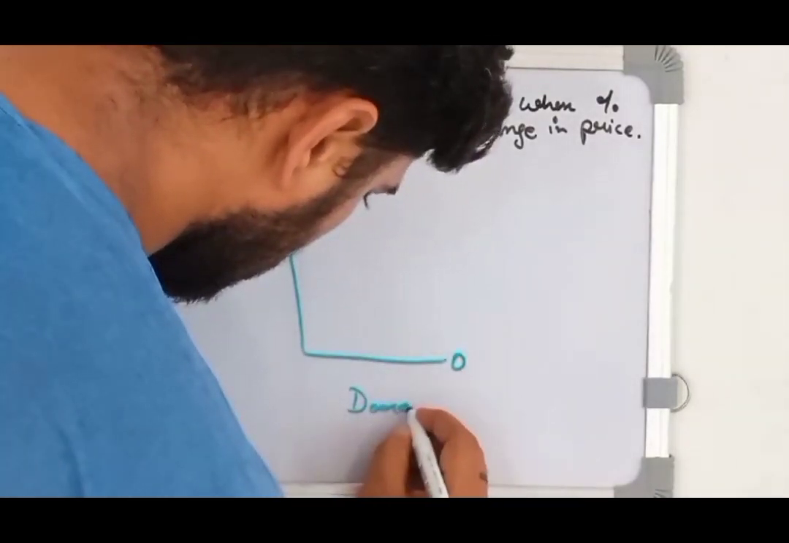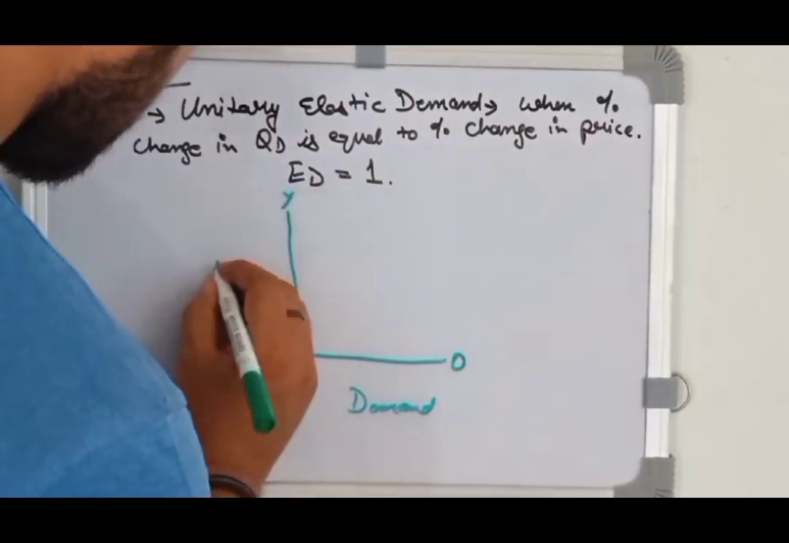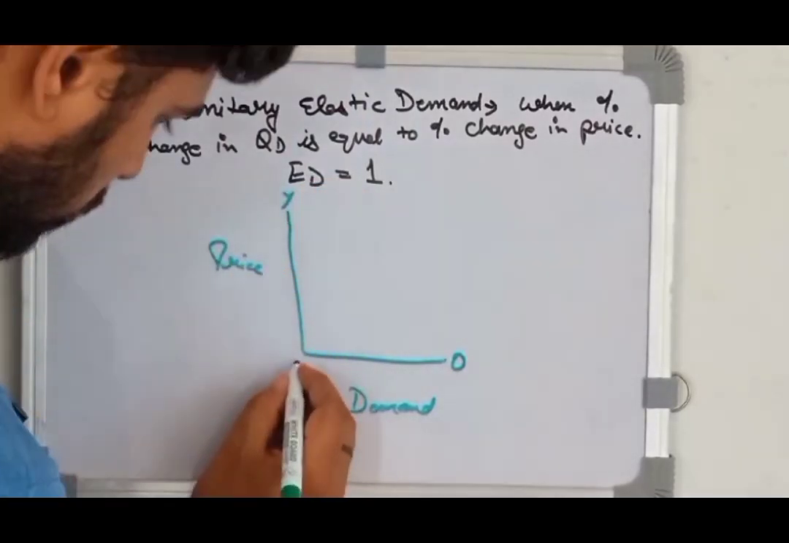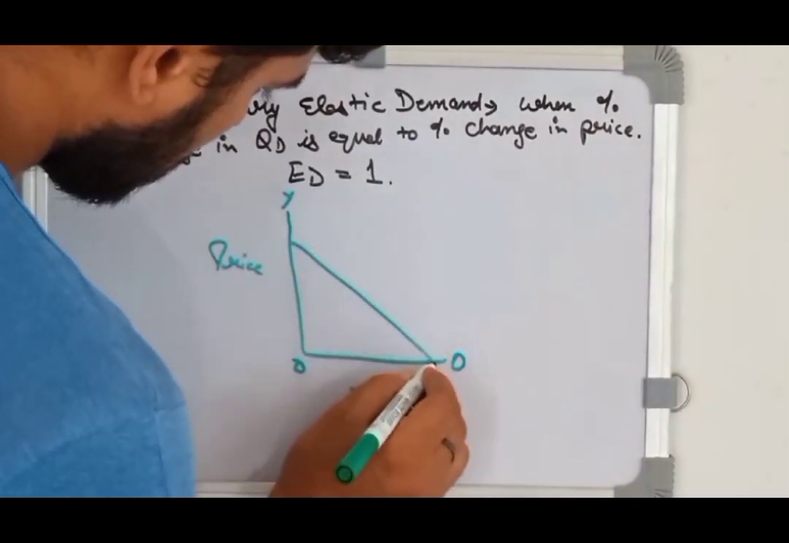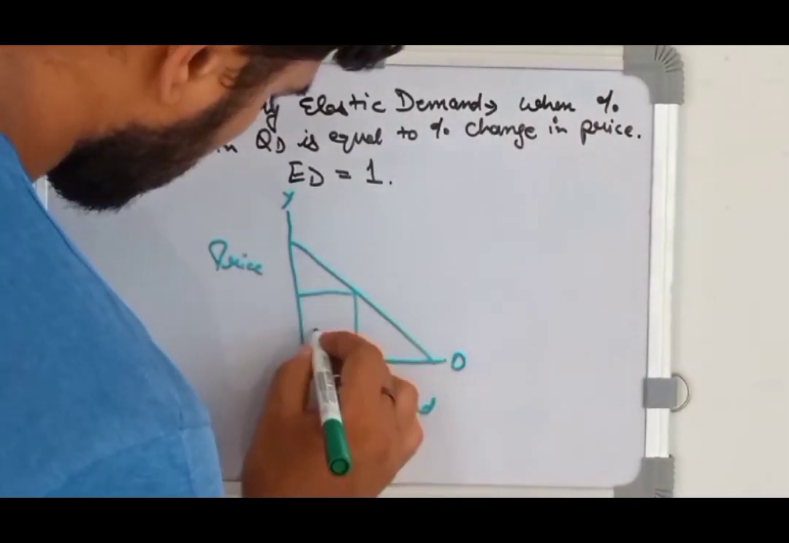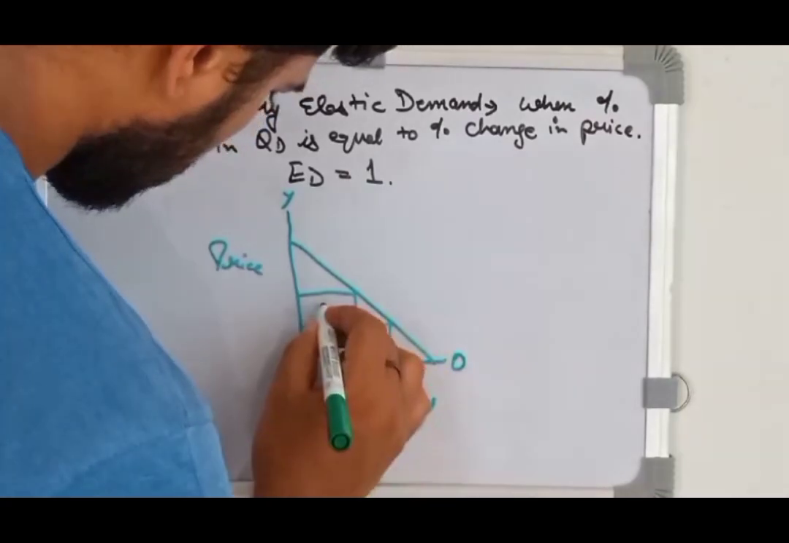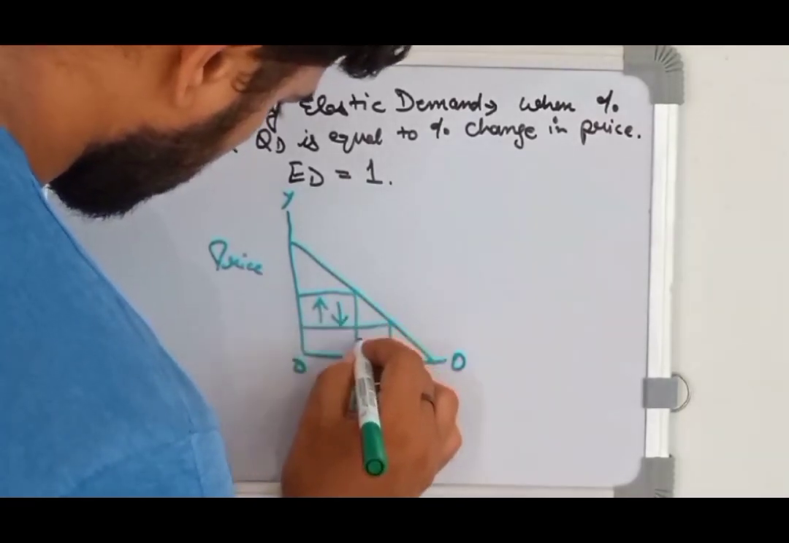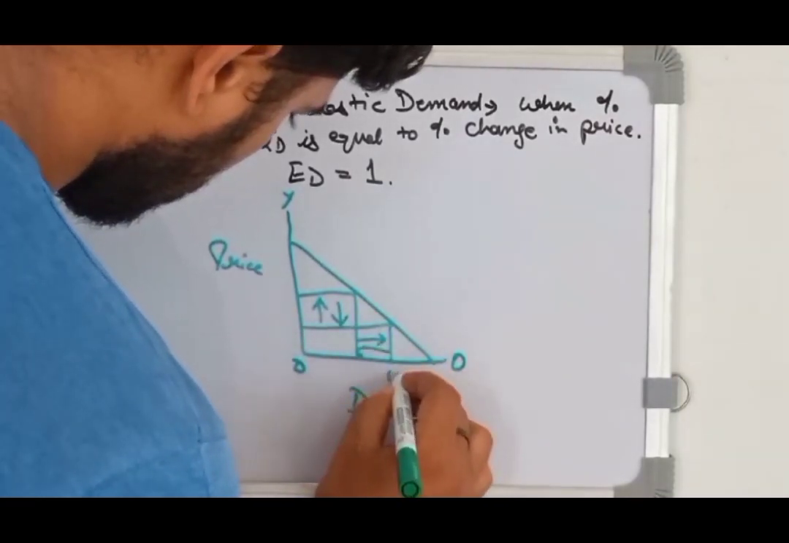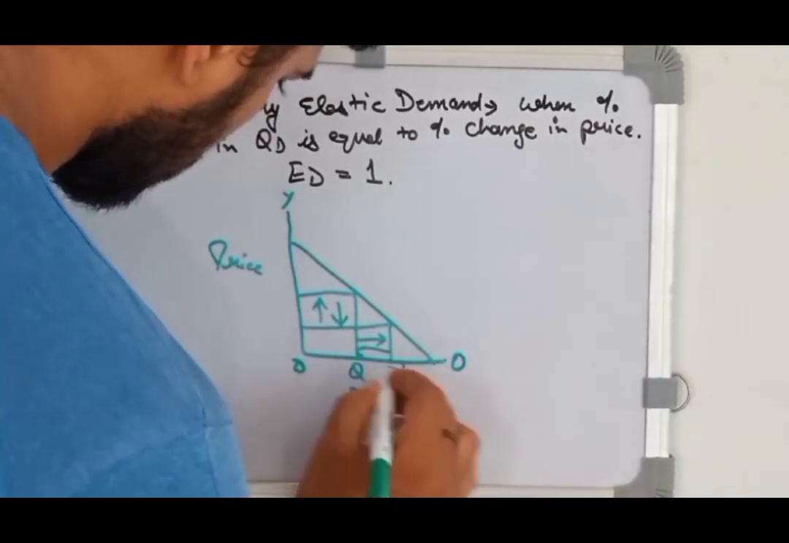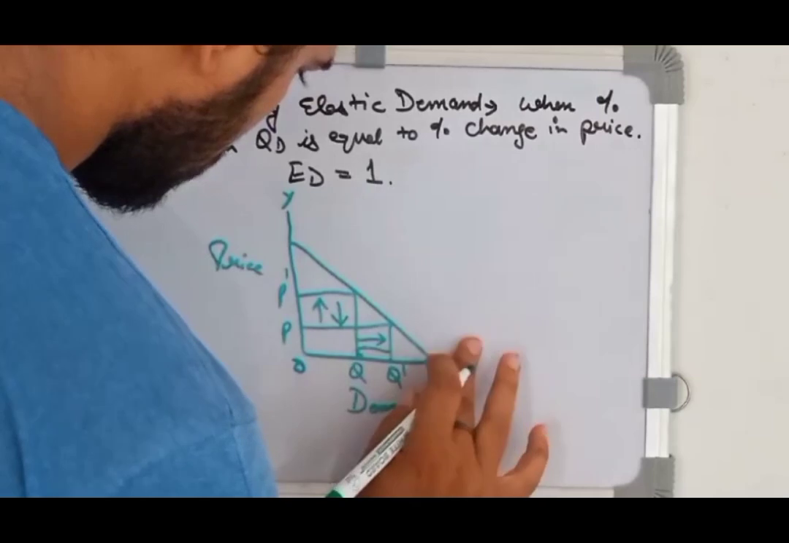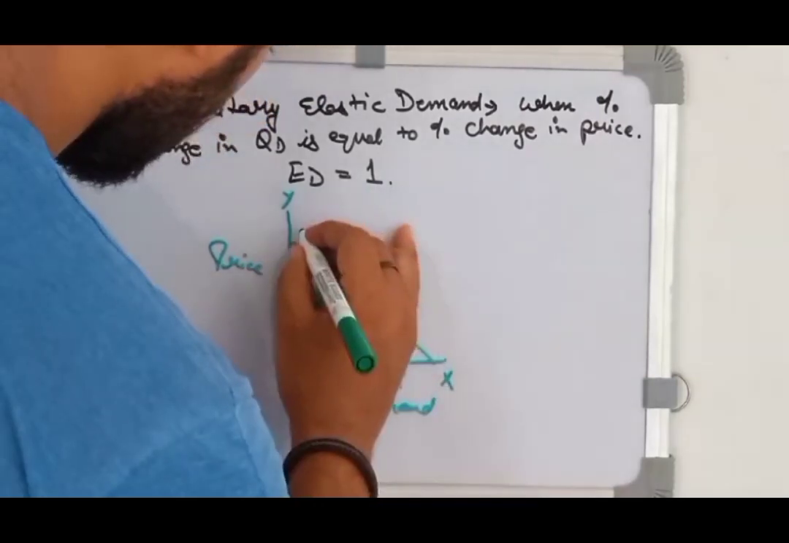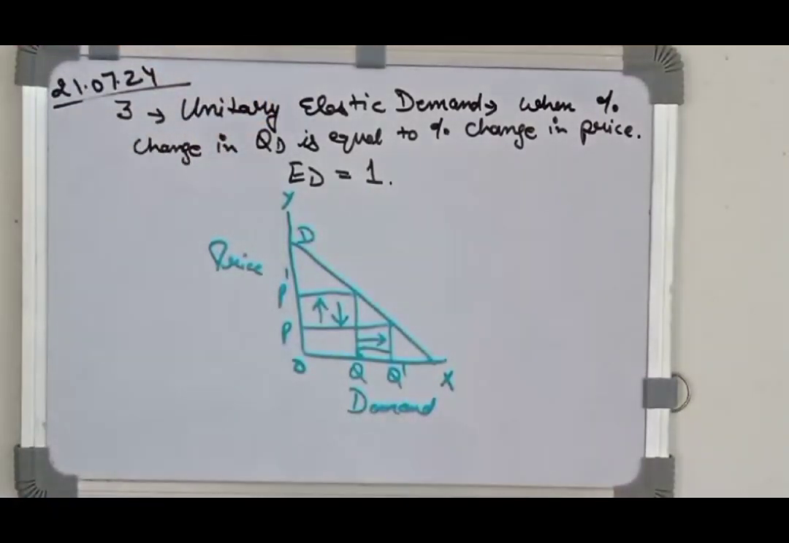The graph of the unitary elastic demand will be a slope of value 1. So this will be the demand curve in case of unitary elastic demand, when percentage change in quantity demanded is equal to the percentage change in price. So from the graph we can see that the change in price is approximately equal to the change in the quantity. You see the gap between the two curves. So this is the unitary elastic demand.